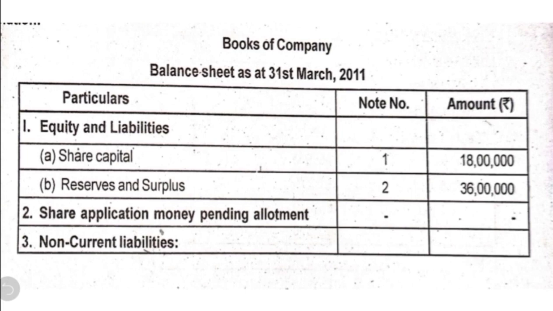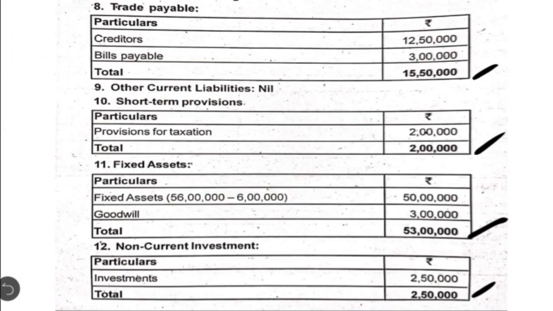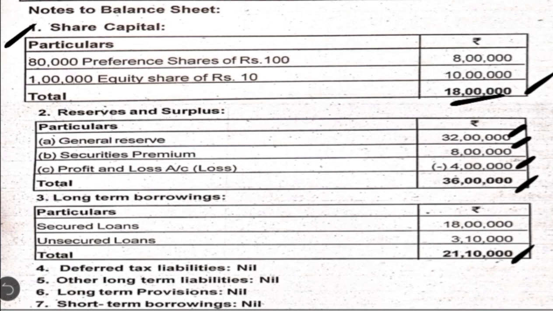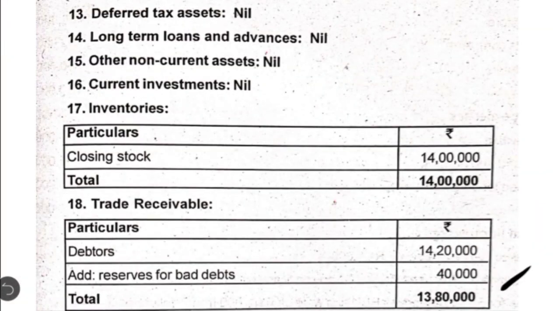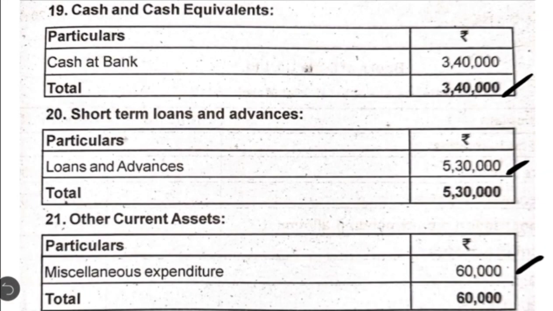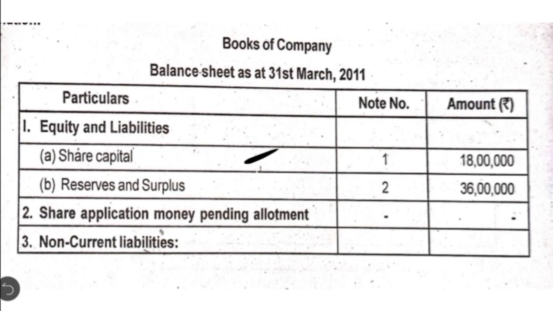On the top we are going to write the name of the company, Laminated Company Limited. In the next line, balance sheet as on 31st March 2011. So equities and liabilities, under that first we are going to show share capital. Note number 1, what is the total? 18 lakh. Similarly you have to check the total of each note in the notes to accounts and write the same in the format. So note number 2 is reserves and surplus, total is 36 lakh.